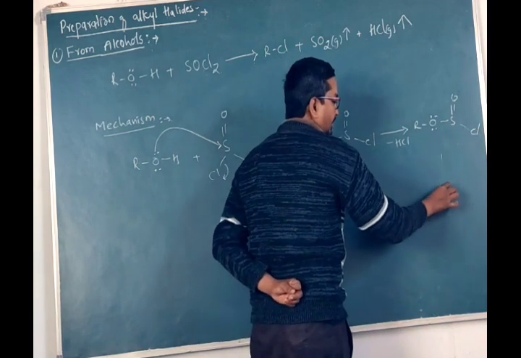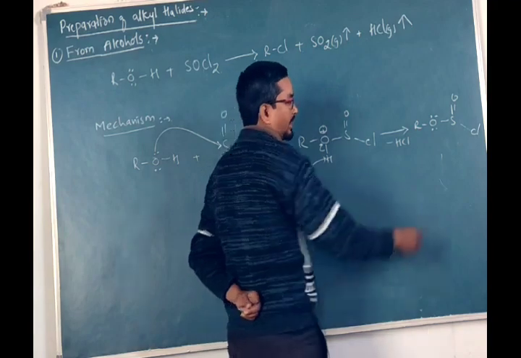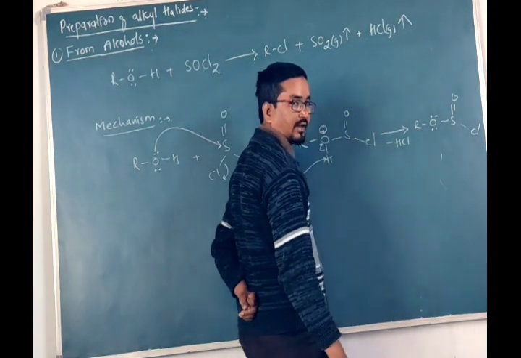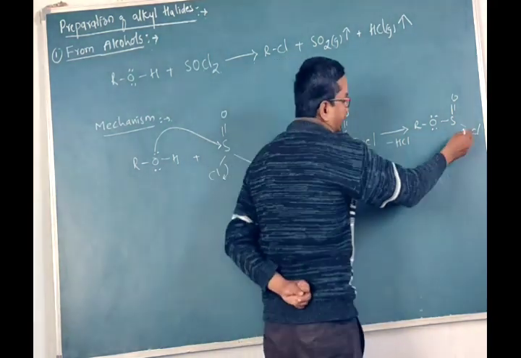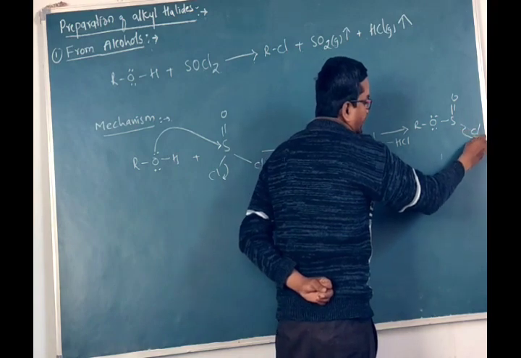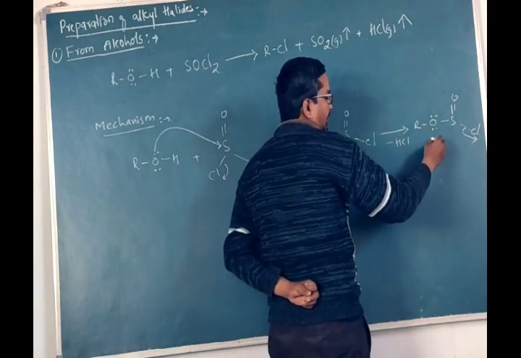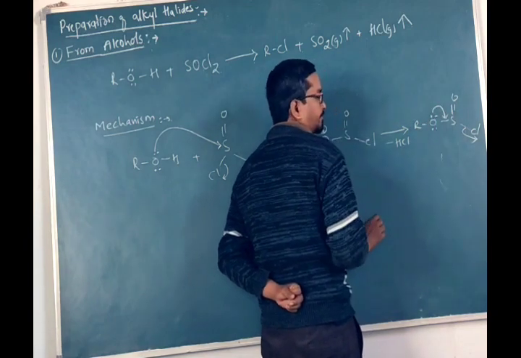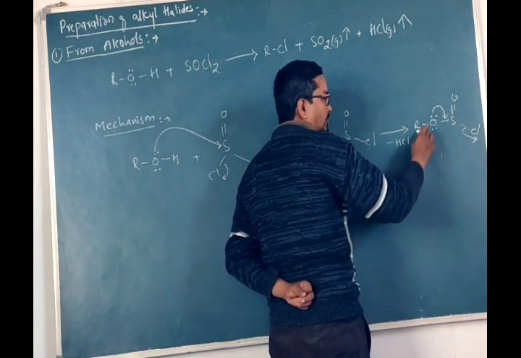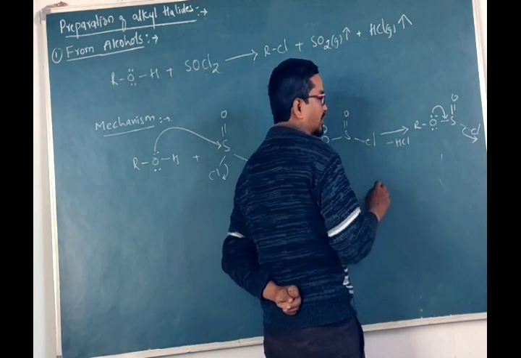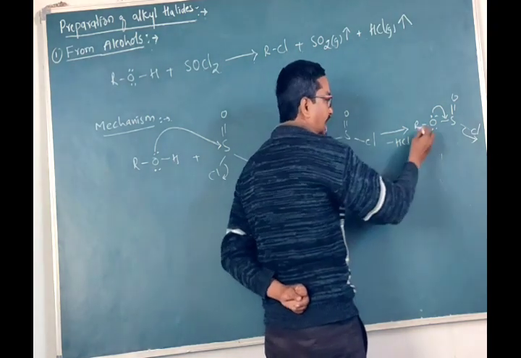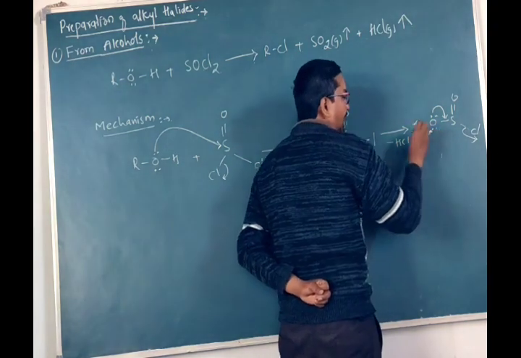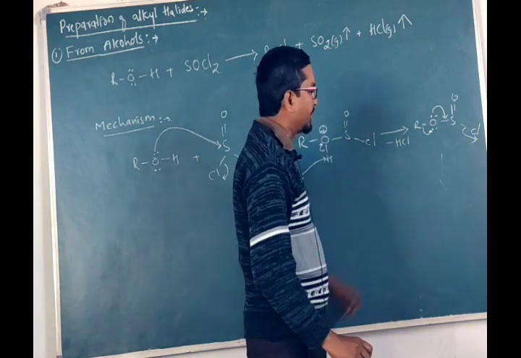Again we know that chlorine is a better leaving group and it is more electronegative than sulfur. Hence it will leave from this side. So the lone pair of electrons of oxygen is donated here, and hence oxygen again acquires a positive charge. That positive charge is neutralized by gaining this electron, and hence it will form an alkyl carbonium ion.